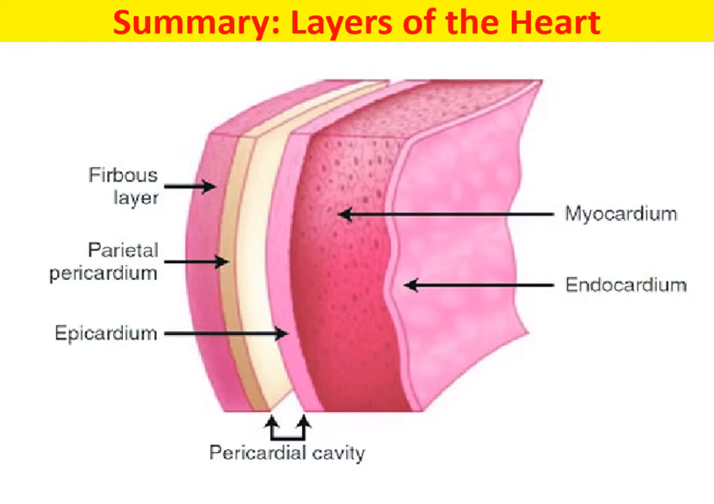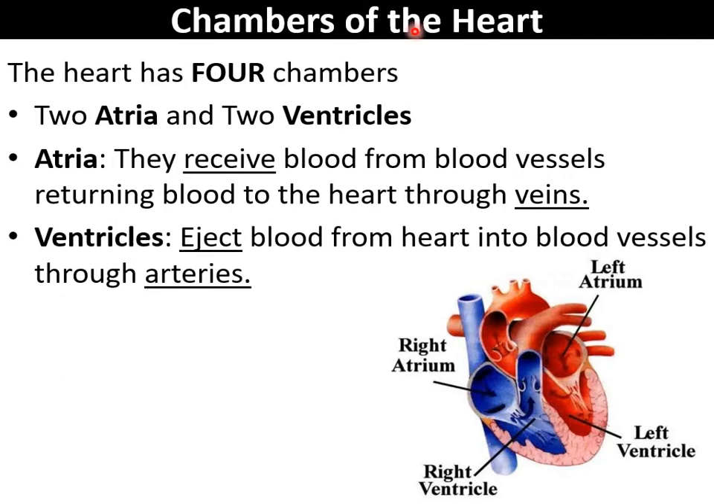Next we'll go to the chambers of the heart. All of you will be knowing this. The heart has how many chambers? 4 chambers, 2 atria and 2 ventricles. Atria is the upper chamber, so they receive blood from blood vessels, returning blood to the heart through veins. Ventricles eject blood from the heart into blood vessels through arteries. Understood? So atria receive blood from the blood vessels, returning blood to the heart through the veins, and ventricles eject blood from the heart into blood vessels through the arteries.